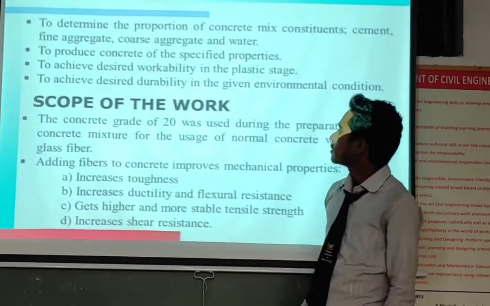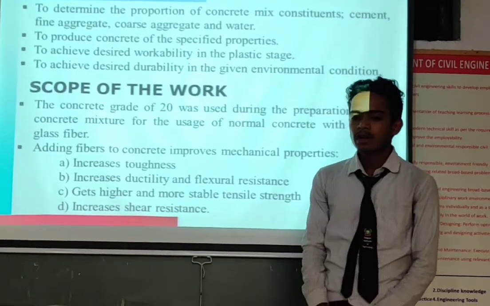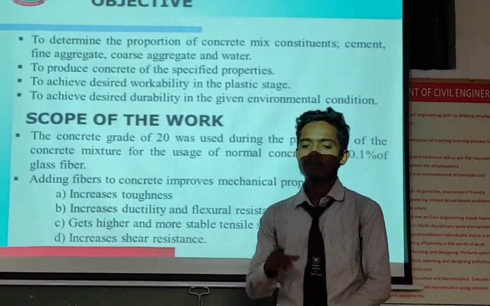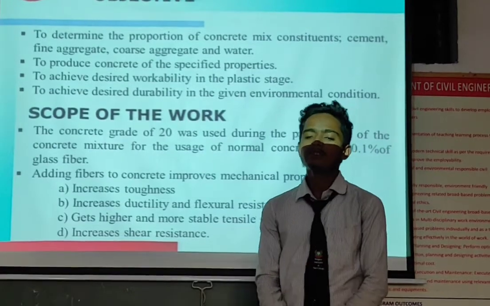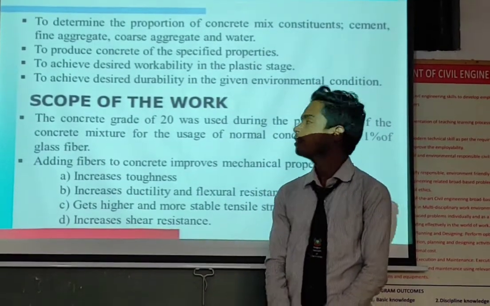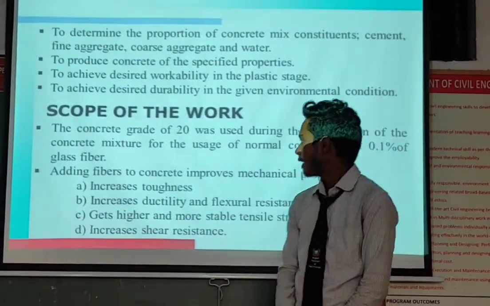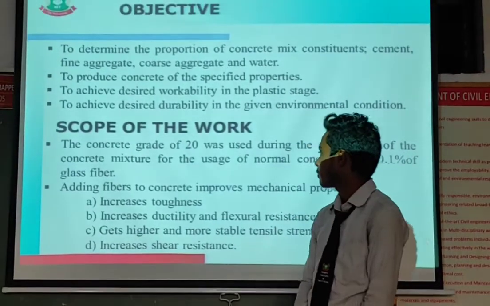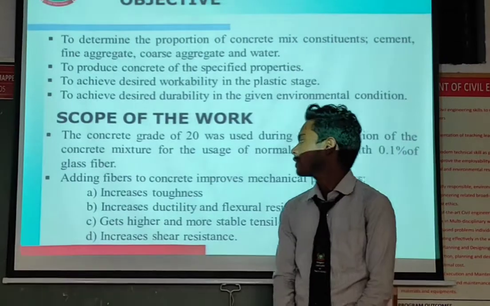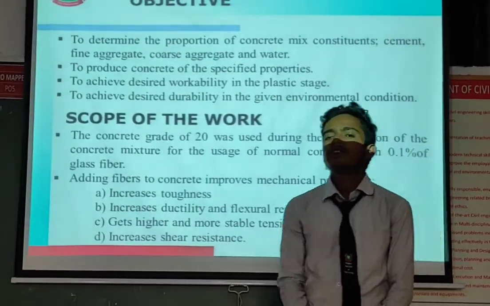Scope of the work. The concrete grade of M20 is used during the preparation of the concrete mixture, along with normal concrete with 0.1% of glass fiber. Adding fiber to concrete improves toughness, increases ductility, gives higher and more stable tension, and increases resistance. Next slide.